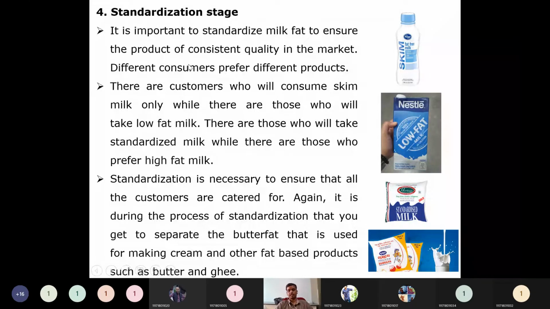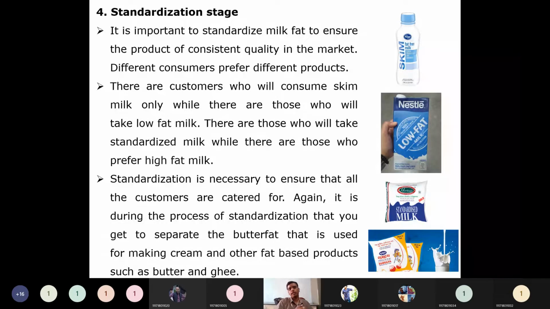Whatever the market is there, how you are saying the standardized milk, skimmed milk, low fat milk, or high fat milk. Depending on this standardization stage only, they are able to label their product as low fat, high fat, skimmed or standardized. Like that, they are saying that one.